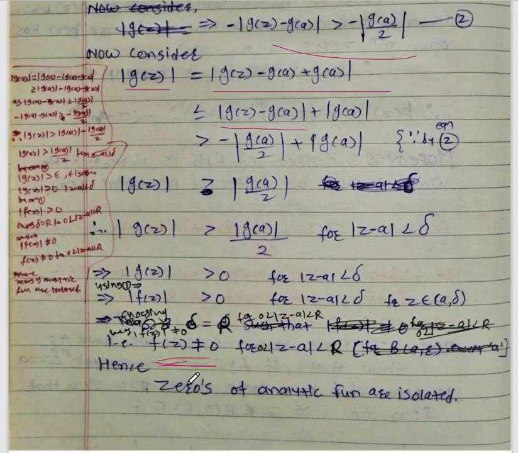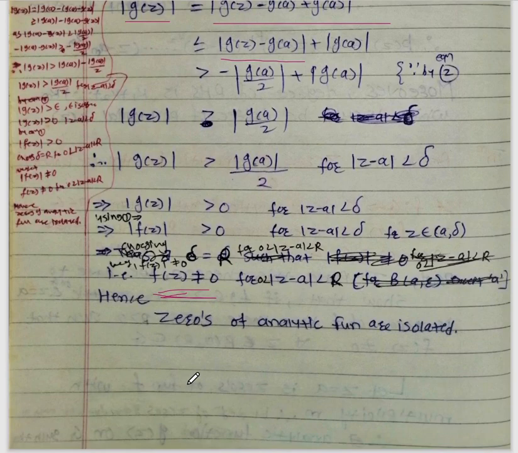Okay, so in this way we have completed zeros of analytic functions and polynomial function theorems and corollary in this lecture, and with this lecture we have completed unit number 1. So in the next lecture we will start unit number 2. Okay, so we will start unit number 2 from the next lecture.